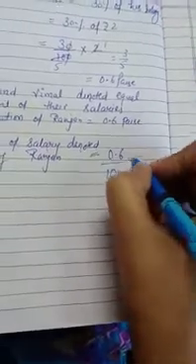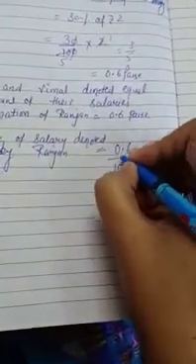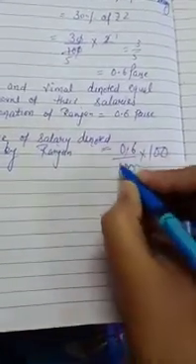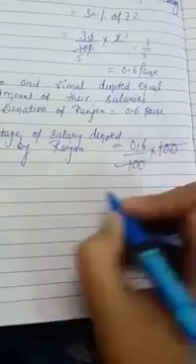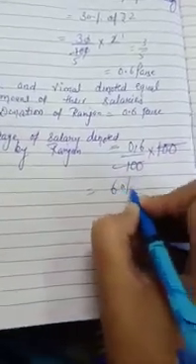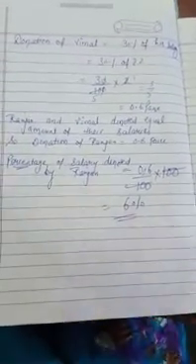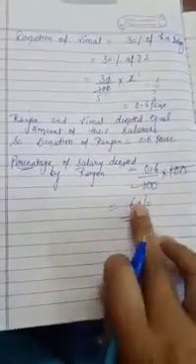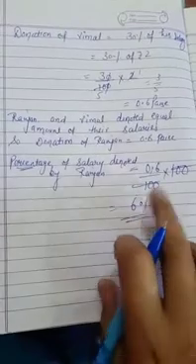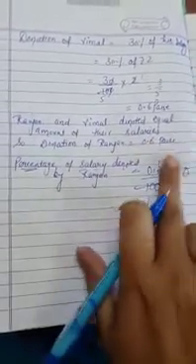So total donation divided by total salary multiplied by 100, we have to calculate the percentage of the salary. If we cut downside we put 0, 100 cut with 100, only left is 6%. So 6% of Ranjan's salary is donated to the social cause, that is 0.6 paise.